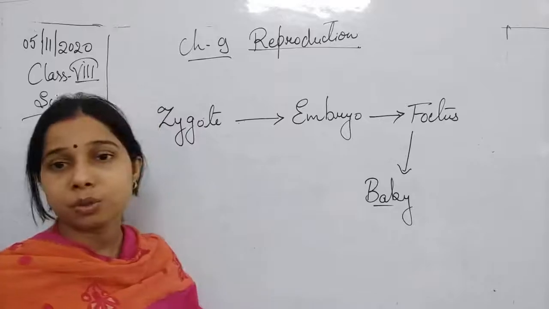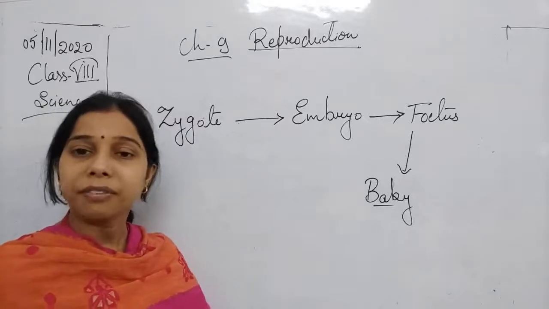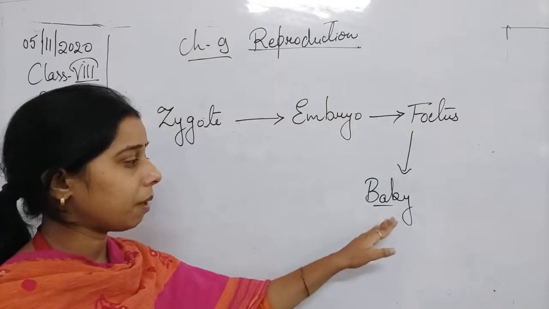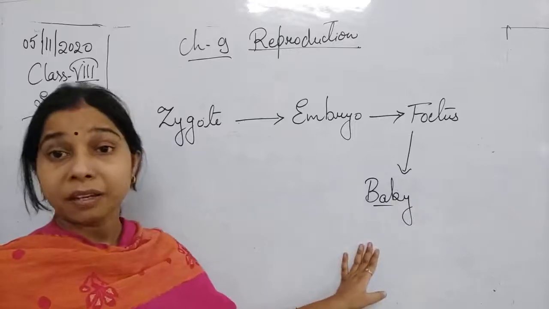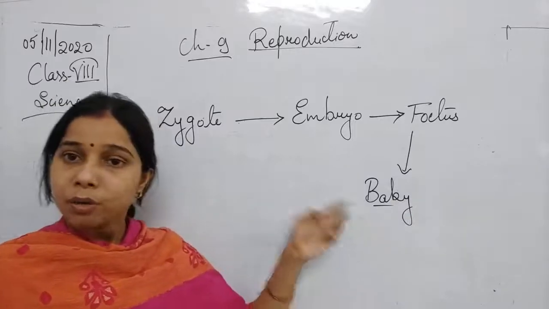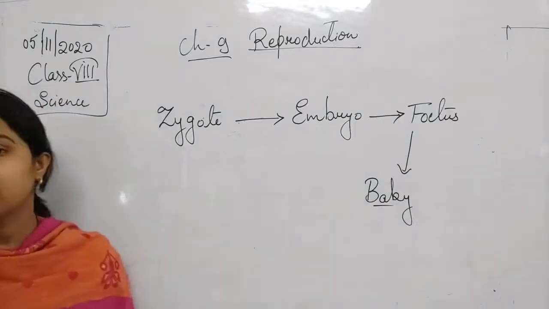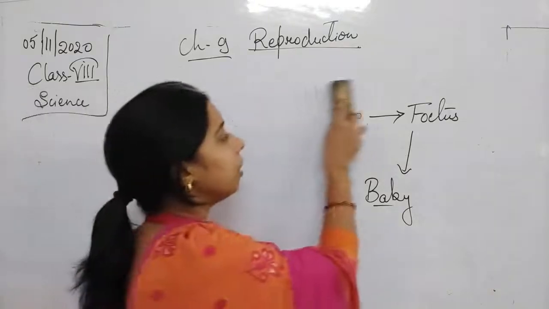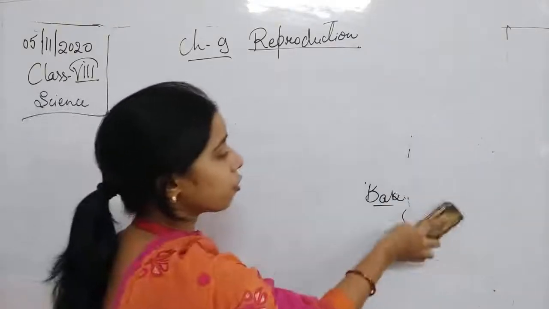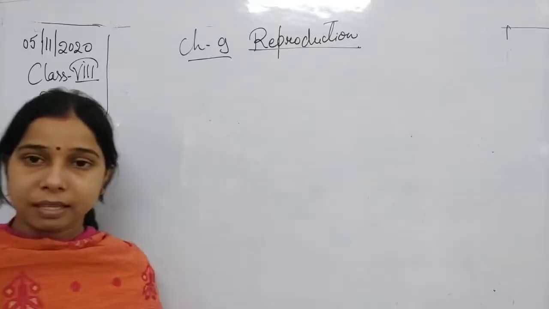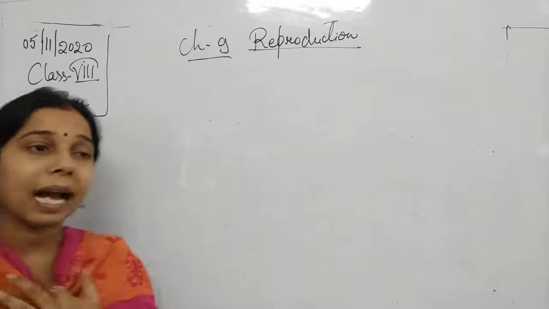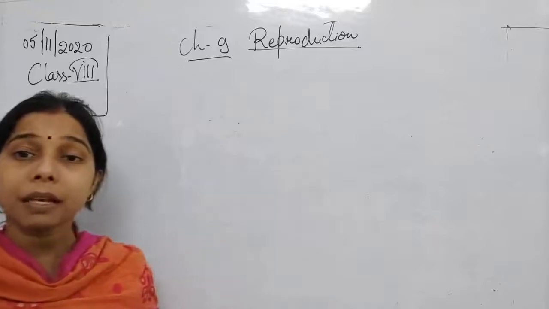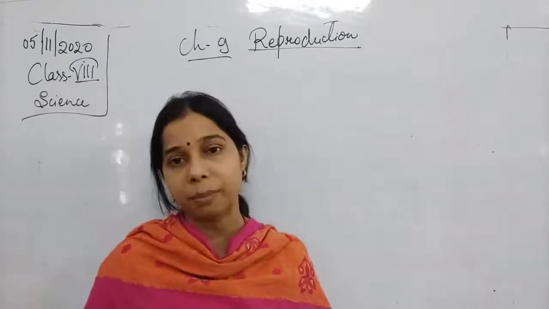In the case of a fetus, students, you are able to recognize the different parts of the body. And when it comes outside the mother's womb, we call it an infant or a baby. So this is basically what happens in reproduction. Now you see, students, in sexual reproduction there is an involvement of the two sexes. So on that basis the male and the female reproductive systems are different from each other.